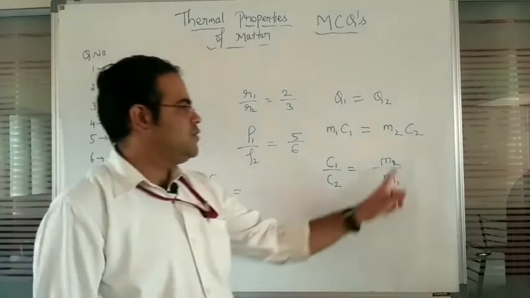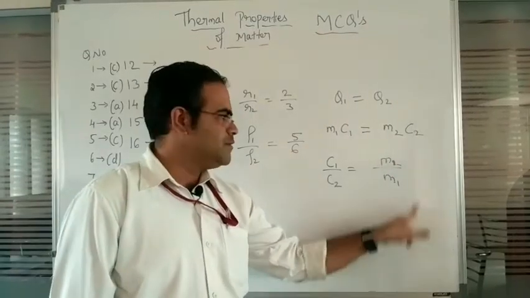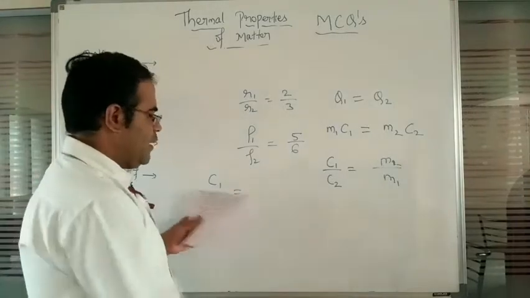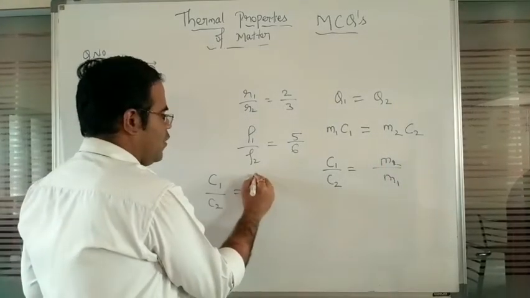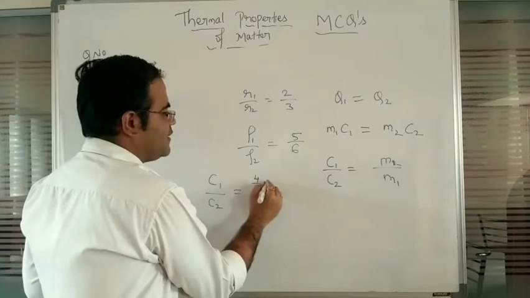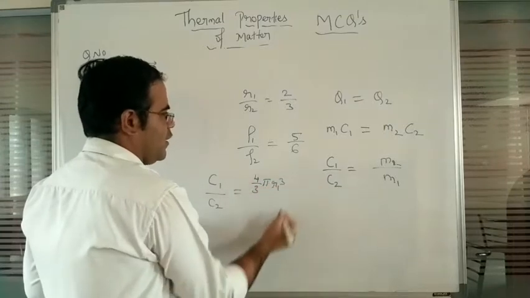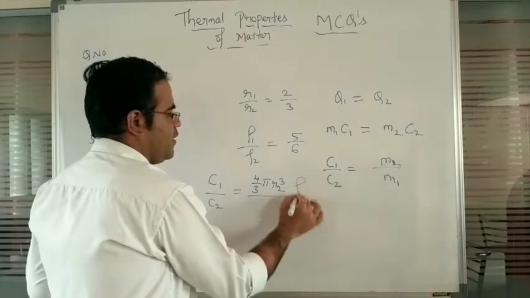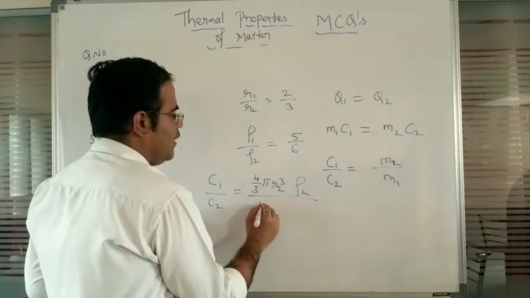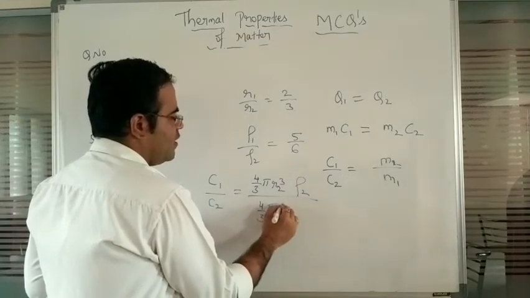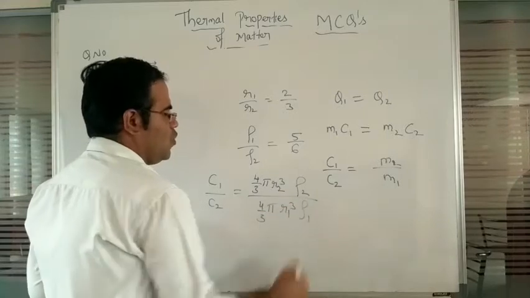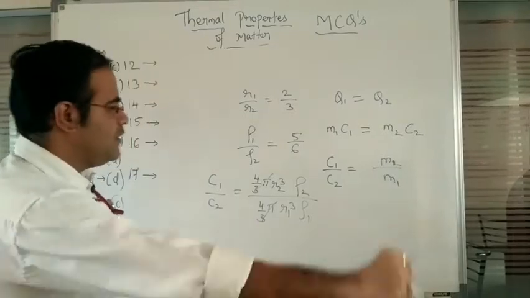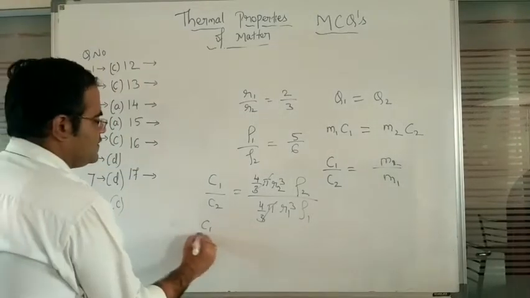Now the mass you are going to replace in terms of density and volume. So then you write it in the density and volume format. So when you write volume, so 4 by 3 pi R1 cube, sorry R2 cube. So R2 cube multiplied by rho 2 again divided by 4 by 3 pi R1 cube into rho 1. So here 4 by 3 pi, these two will get cancelled here.